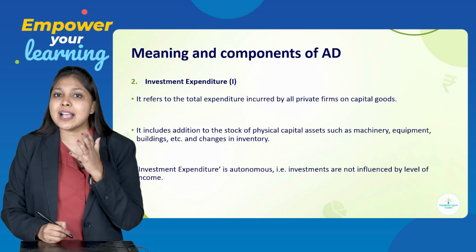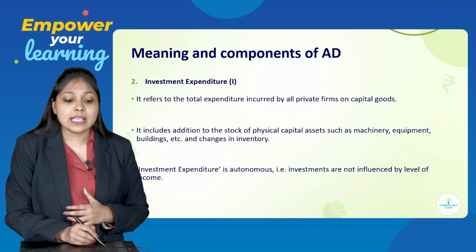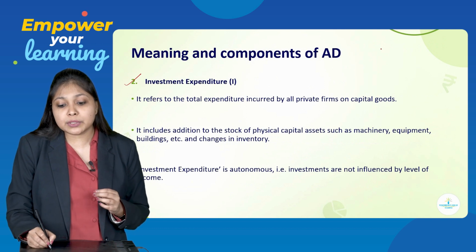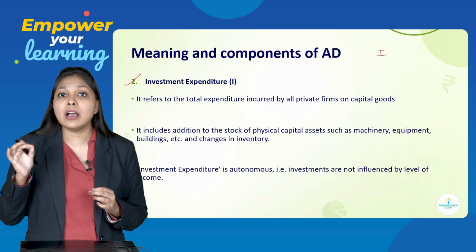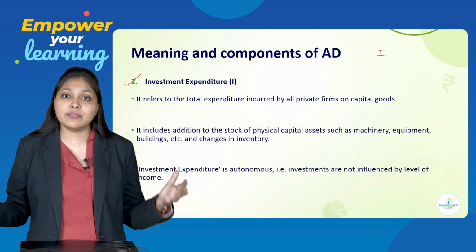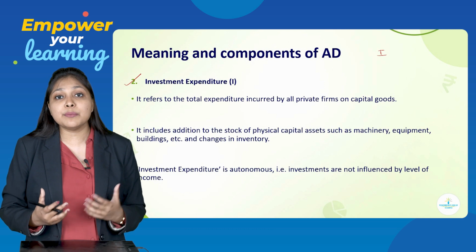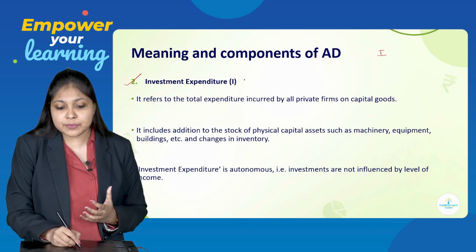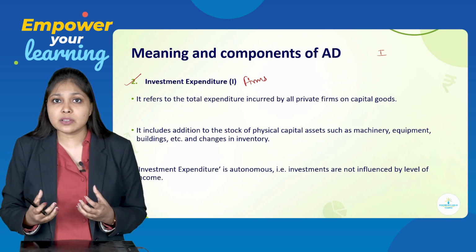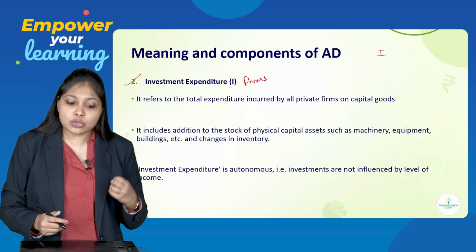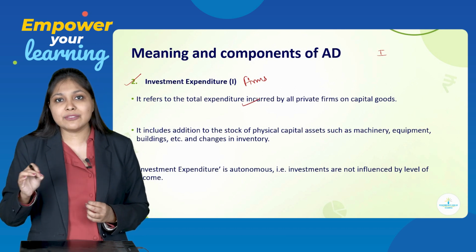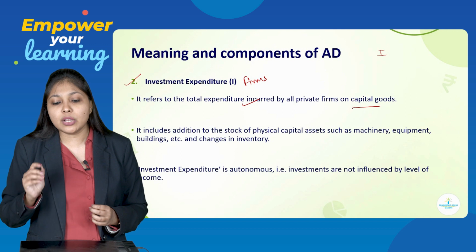Let us move towards our second component of AD, that is investment expenditure, which is going to be denoted as capital letter I. Investment expenditure means the expenses done on investments, and these are majorly done by firms. So you can say the second component of AD is firms' investment expenditure. So it refers to total expenditure incurred by all the private firms on capital goods.